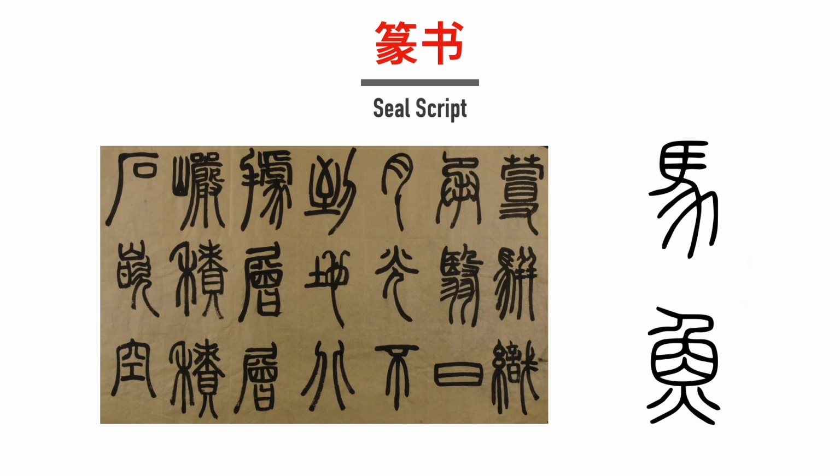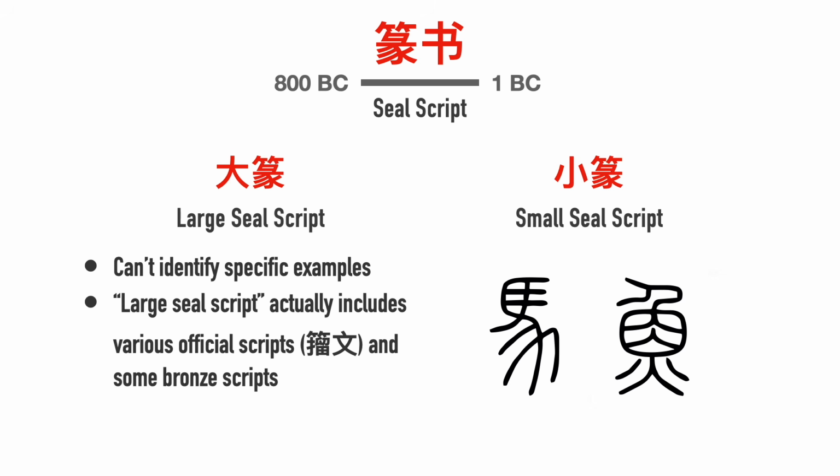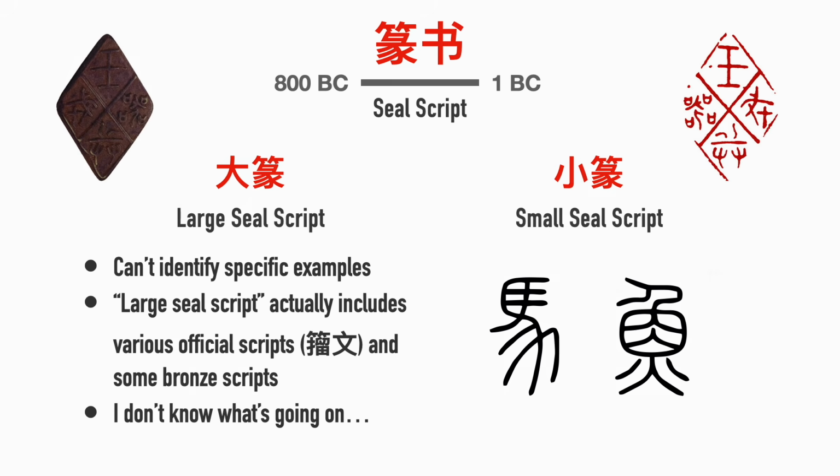During the Zhou dynasty, as early as 800 to 700 BC, another style of Chinese characters began appearing, called the seal script, 篆书, which were symmetrical and circular with more uniform strokes. This category is further subdivided into large seal script, 大篆, and the later small seal script, 小篆. The name comes from the fact that they were used in official seals even after other scripts rose to prominence.